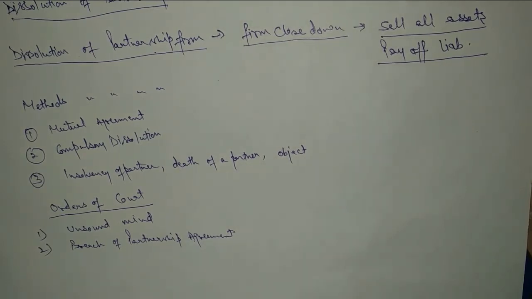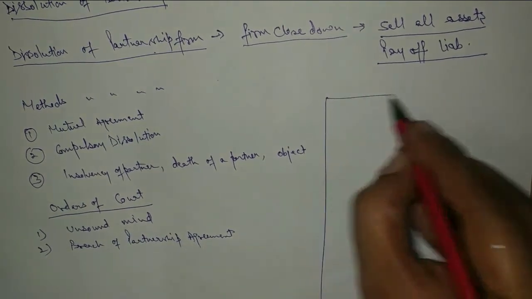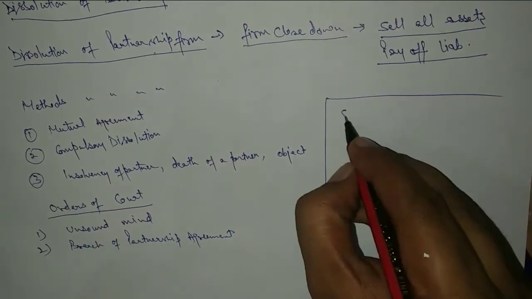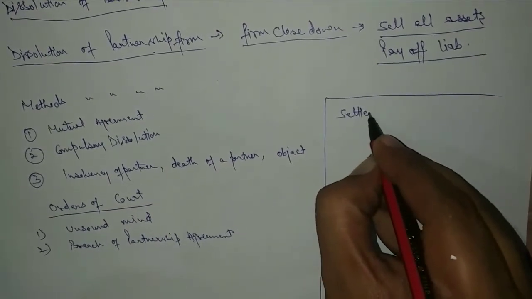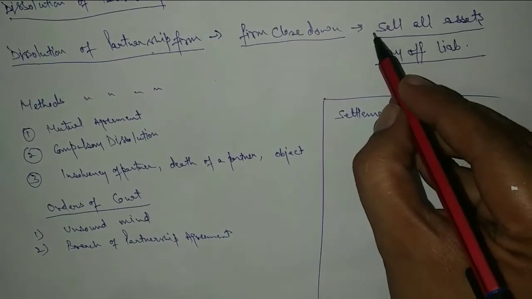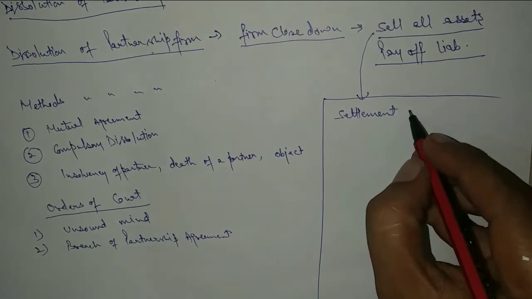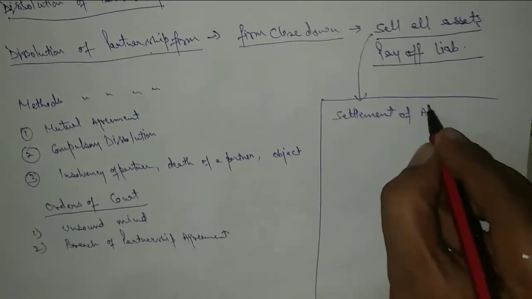So this is what dissolution of a partnership firm is, and the methods by the help of which we can close down the business. Now it is important to see how the settlement procedure will work. When the firm is selling out all the assets, then the settlement of accounts will be there.